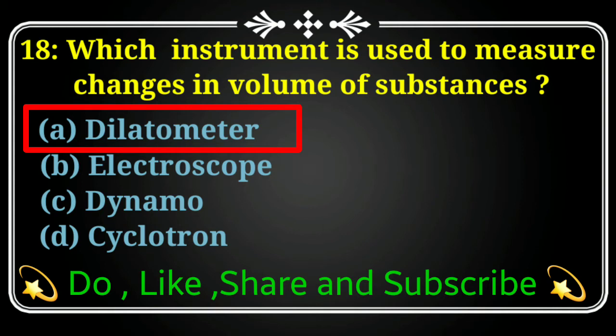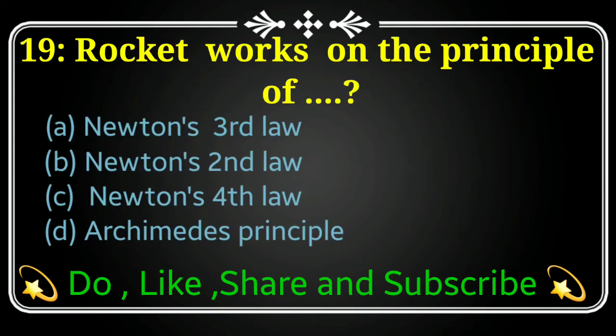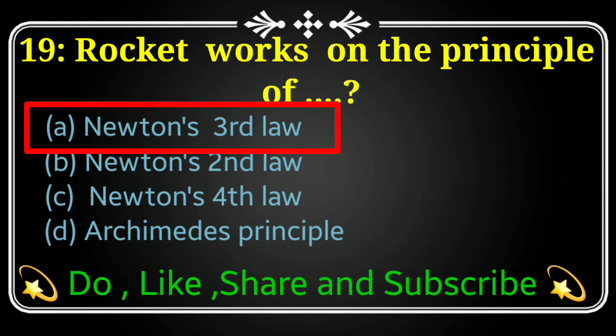Our next MCQs is rocket works on the principle of option A, Newton's third law. Option B, Newton's second law. Option C, Newton's fourth law. Option D is Archimedes principle. The correct option is option A, Newton's third law.